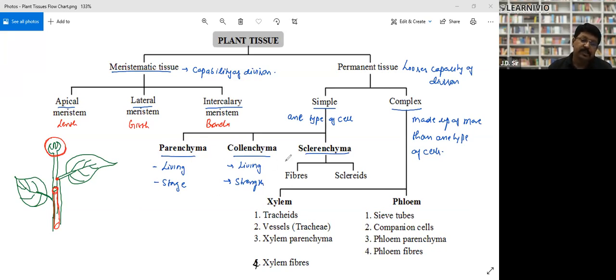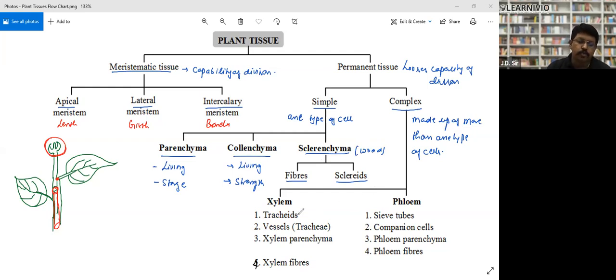Again, sclerenchyma are dead tissues. They are the part that makes wood. They are of two types: fibers and sclerites. Fibers are like cotton, coir, and jute. And sclerites are star-shaped cells. We'll study them deeply. Complex tissues are made up of more than one type of cell.